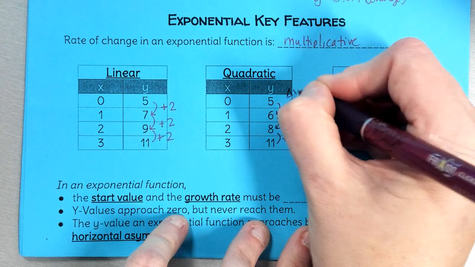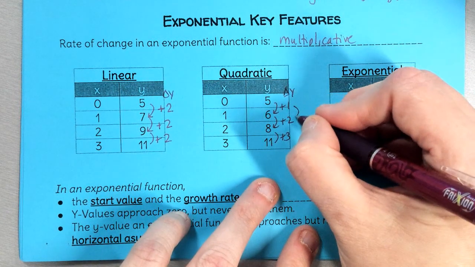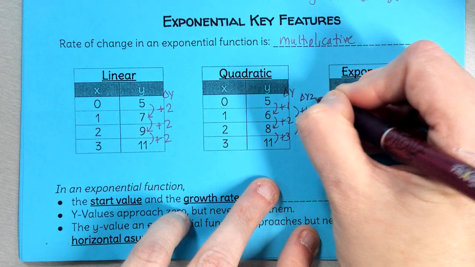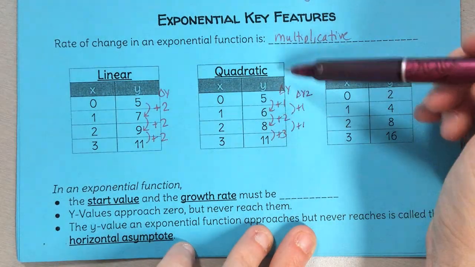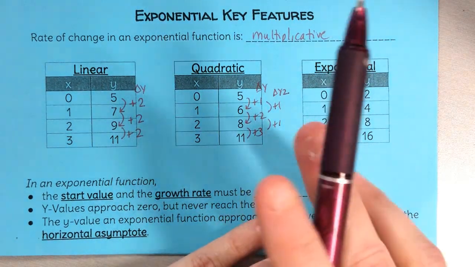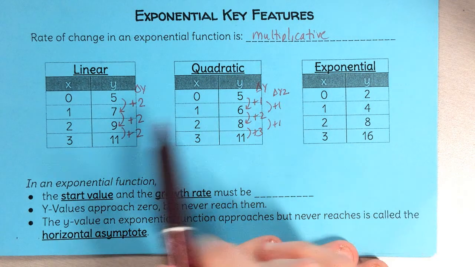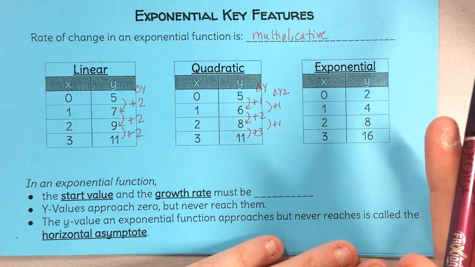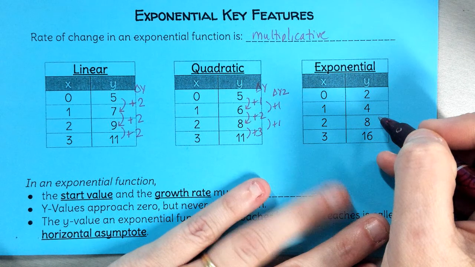So I do my delta y. So this is my delta y. I do my delta y, but I have to do that again. So my delta y2, my second difference. So I'm still adding, but for linear I add once, for quadratic I add twice. Well, exponential is, and spoiler, for cubic you would add 3 times. So the power that it's raised to tells you how many differences you have to go out to find a common difference. Well, on this one we're finding a common ratio, and a ratio is multiplicative.